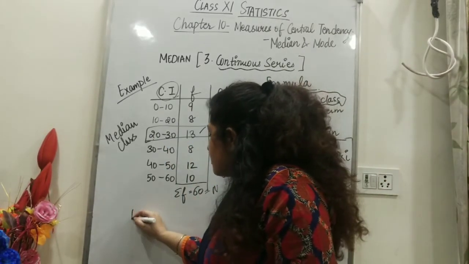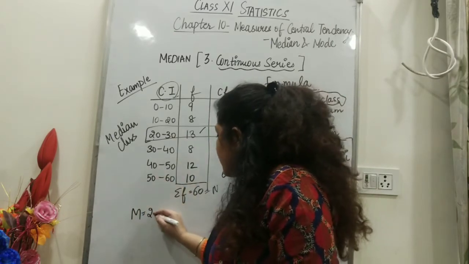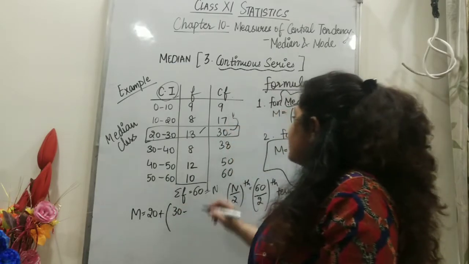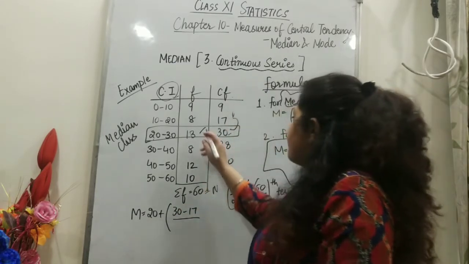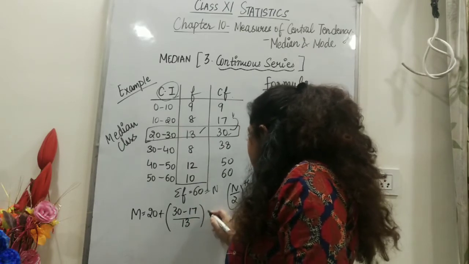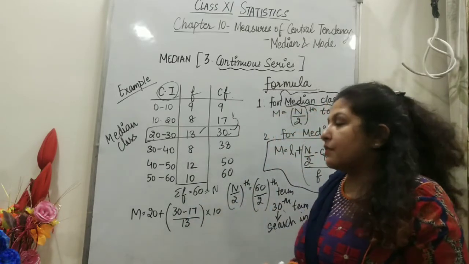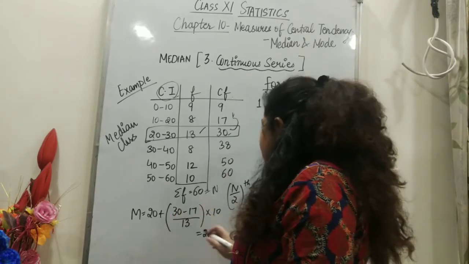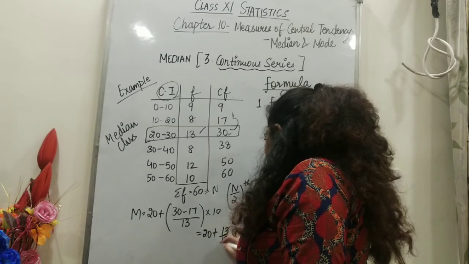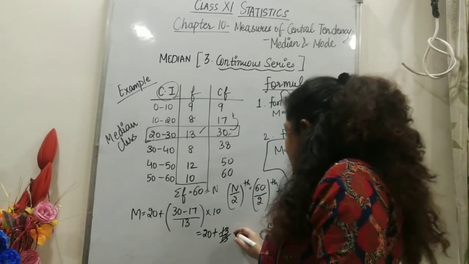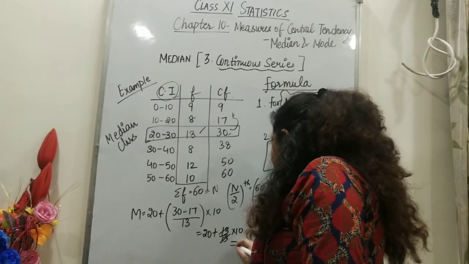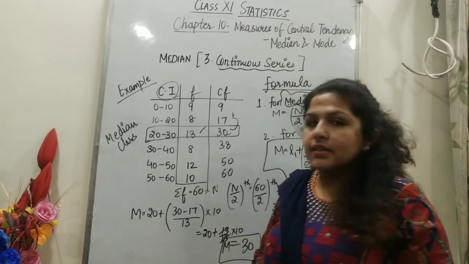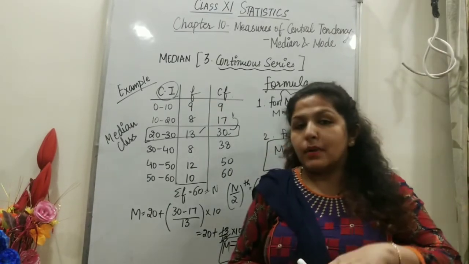So let's solve. Median is equal to lower limit 20 plus n by 2 is 30 minus CF previous 17 upon frequency 13 into i is 10. When we solve it, the calculation is very simple. 30 minus 17 is 13. 13 upon 13 is 1, into 10. So simply we get 30 as the answer. How much is my median? 30. A simple question.